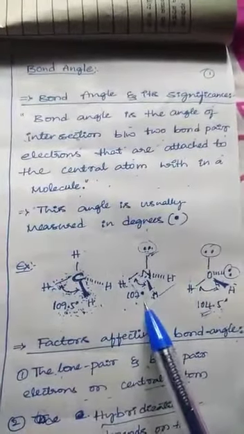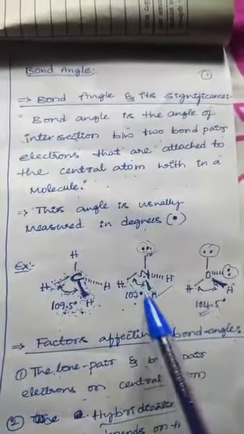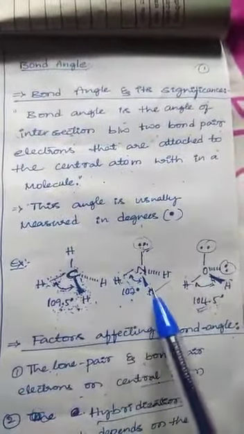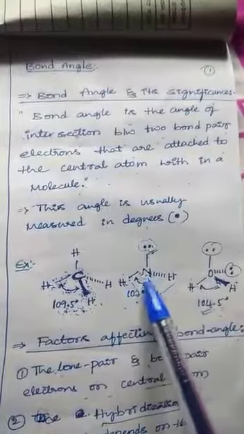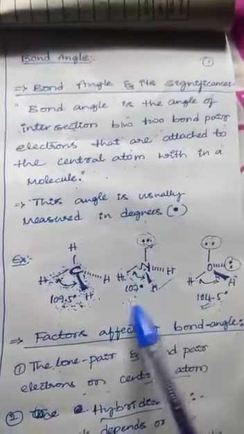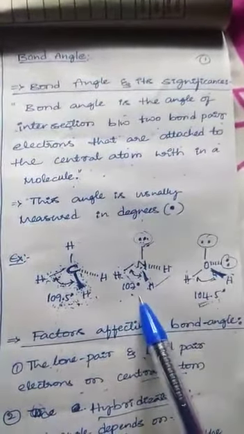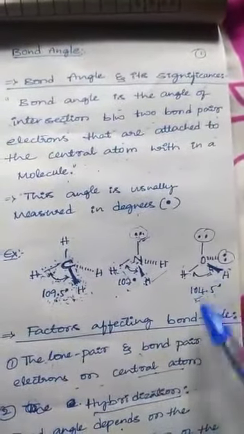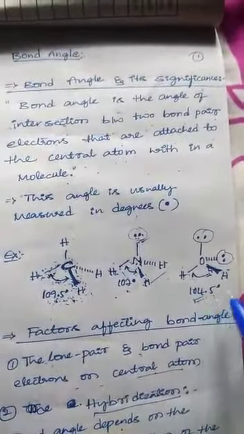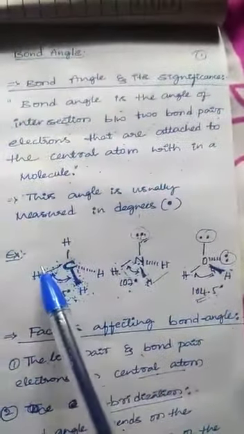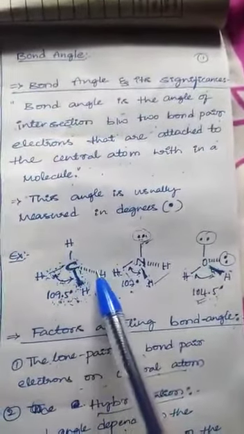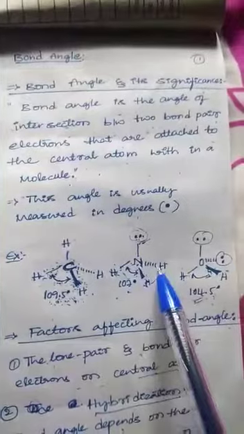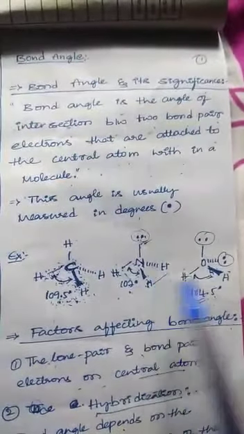In the case of ammonia, we measure the bond angle between these two hydrogens, which are bond pairs attached to the central atom. Here the bond angle is 107 degrees. In the case of the water molecule, the bond angle is 104.5 degrees. Look here, all the hydrogen pairs in ammonia have the same bond angle, 107 degrees only.